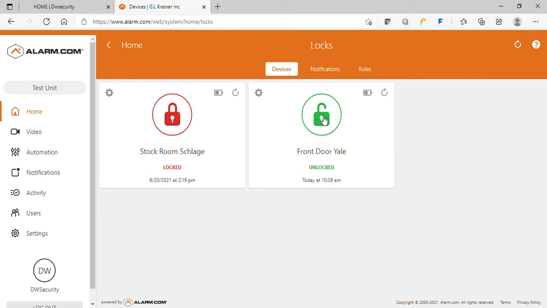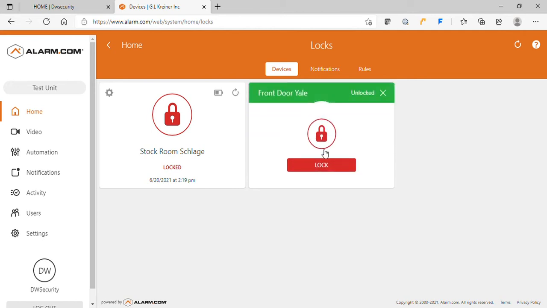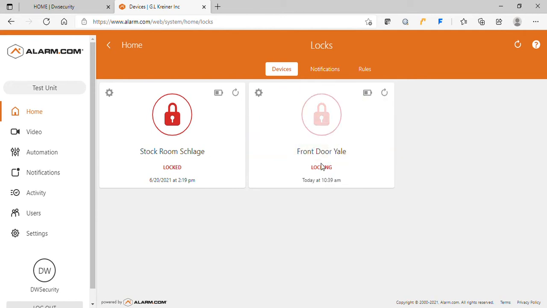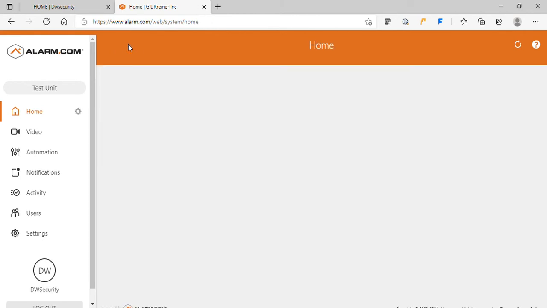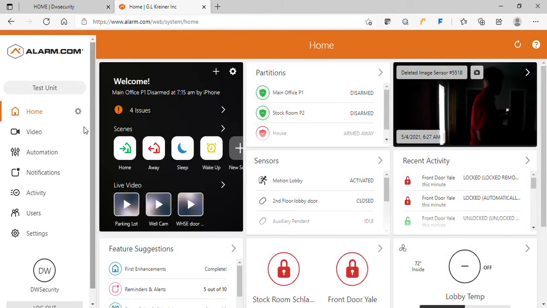That will let them in. Once you know they're in or they're done with what they're doing, you send another request, and through the power of the internet, it locks that door back up for you. Very simple to use. Very straightforward.